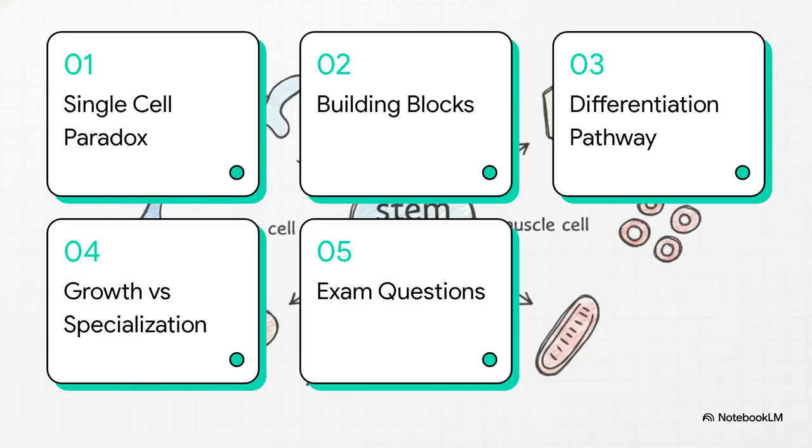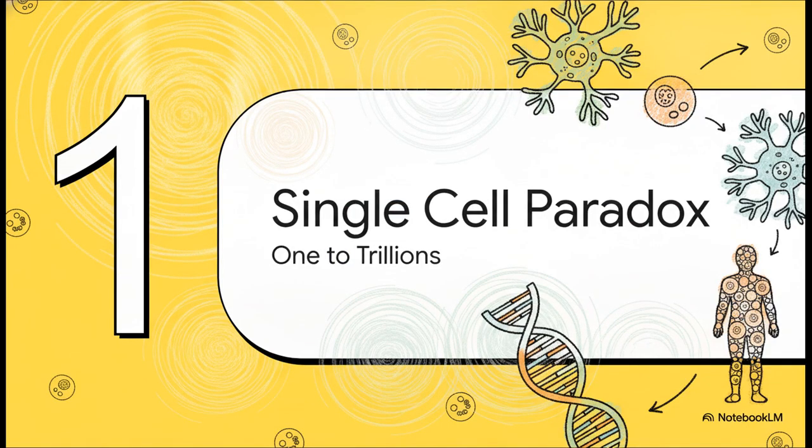All right, to get you perfectly prepared, here is our roadmap. First, we'll unpack the single-cell paradox. Second, cells as the building blocks. Third, we'll map out the differentiation pathway. Fourth, we'll tackle a massive pitfall, growth versus specialization. And finally, number 5, we'll go over exact strategies for acing your exam questions. Let's dive in. Starting right off with Section 1, the single-cell paradox, from 1 to trillions.